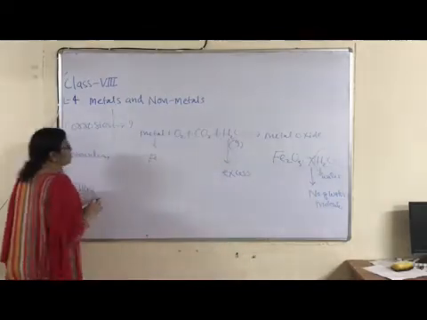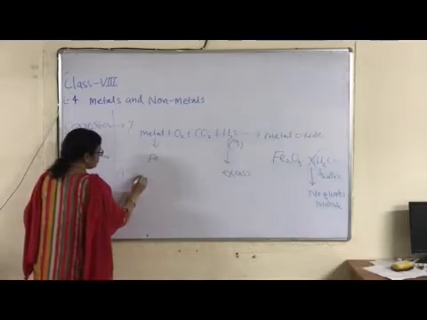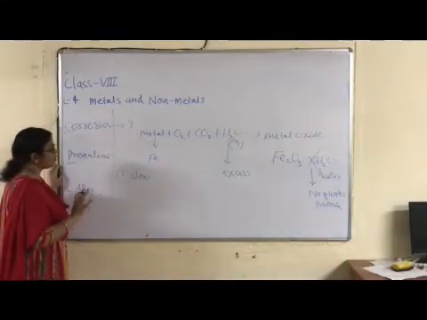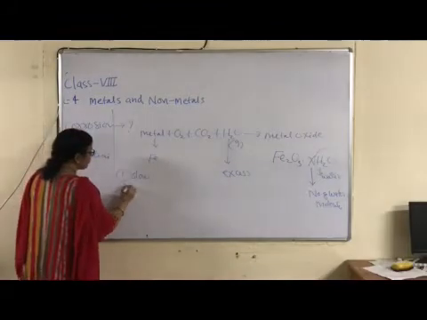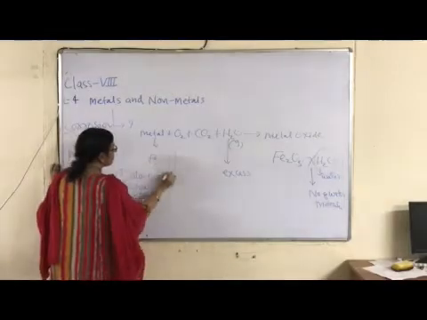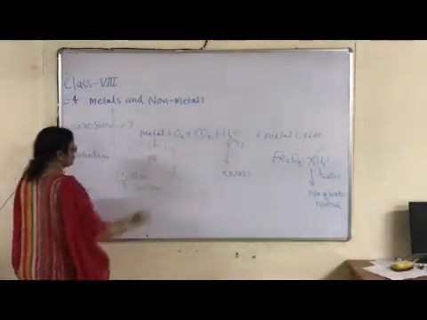What is an important feature of corrosion? Corrosion is a very slow process, right? Second feature, surface phenomenon. This reaction starts from the surface of the metal. So this is a surface phenomenon.